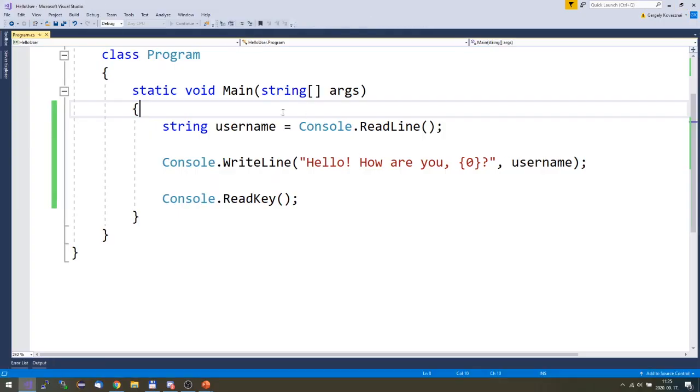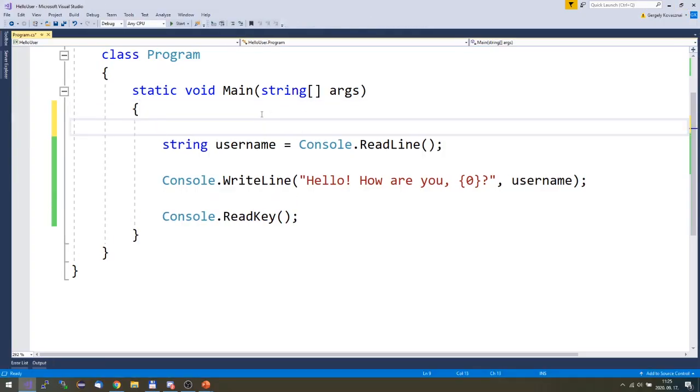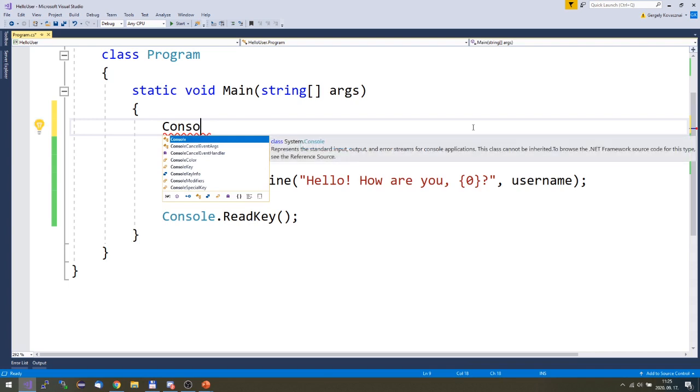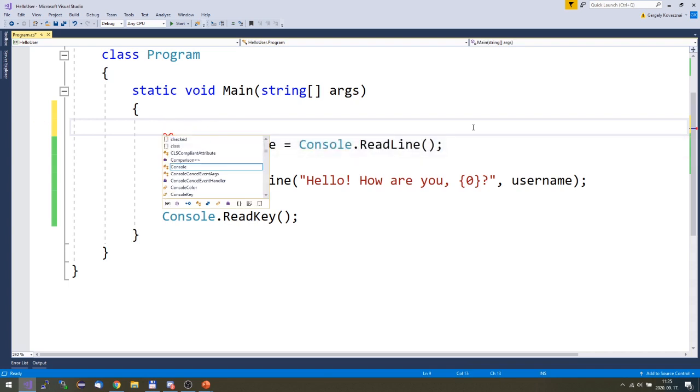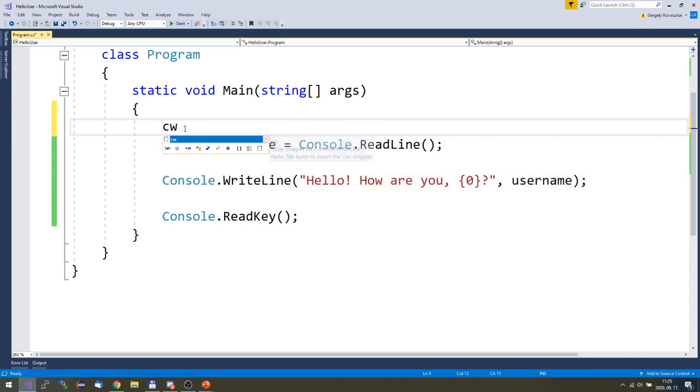So always give the user some messages about what he or she needs to do. So for example, here, before reading something from the console, just write some message about what you are expecting to be typed. Yeah, something like that. I'm really bored of typing Console.WriteLine all the time. Do you already know these abbreviations? Yeah, tab. Yes. Okay. CW tab. Please type your name.